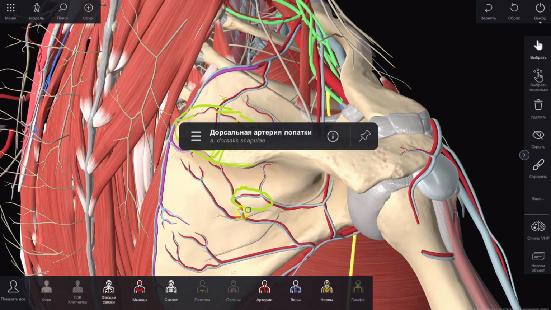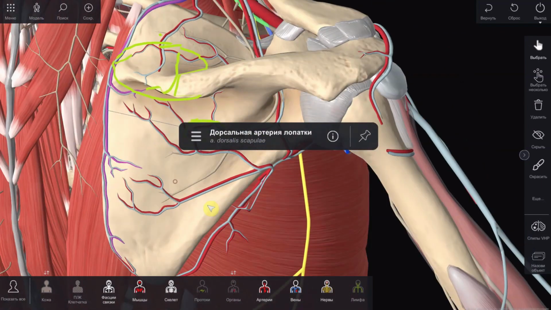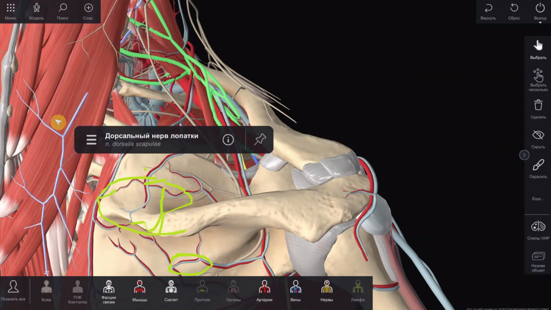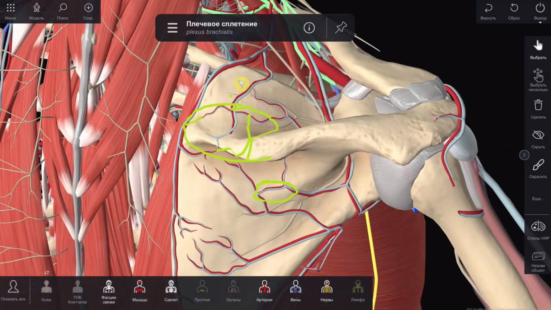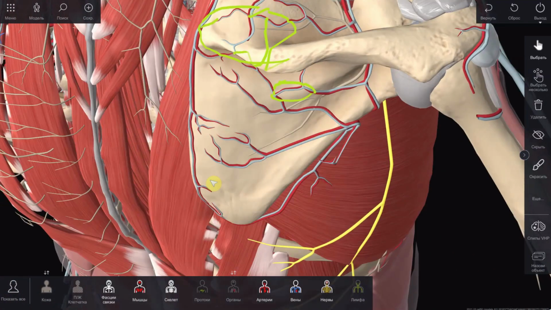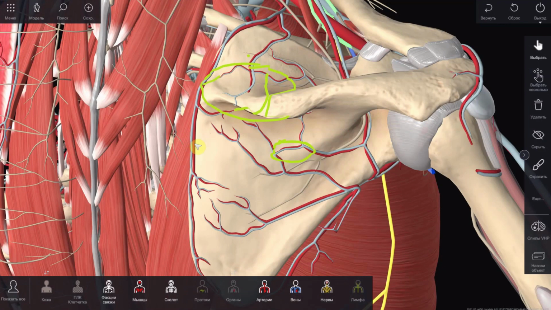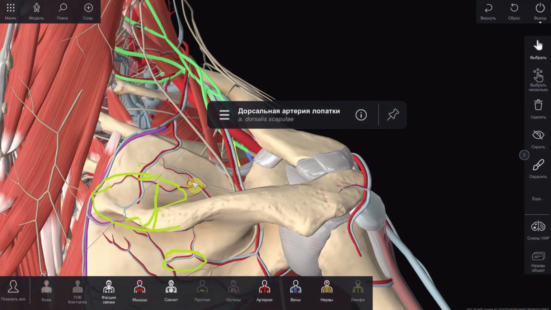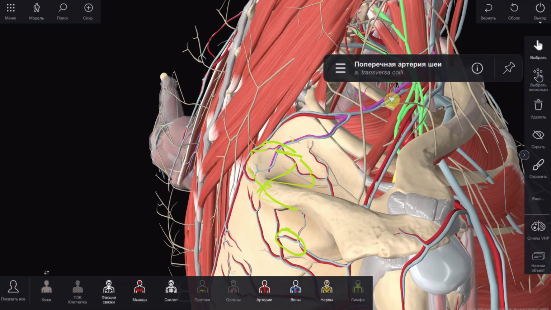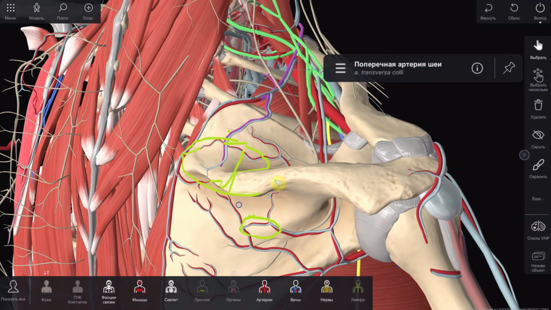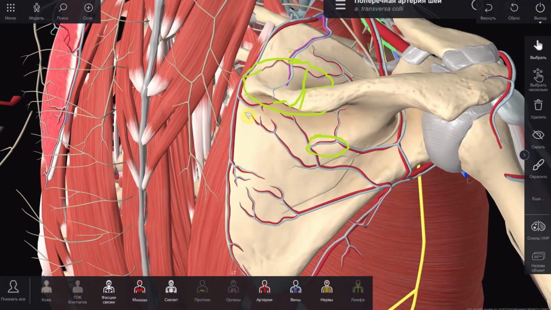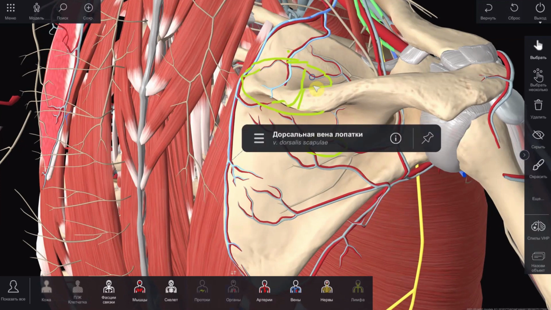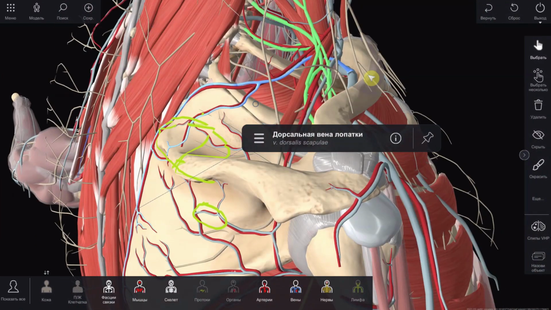The second is arteria, vena and nervus dorsalis scapulae. Nervus dorsalis scapulae departs from the supraclavicular part of plexus brachialis and is directed along the anterior surface of musculus levator scapulae, and it reaches the angulus superior and margo medialis scapulae. Arteria dorsalis scapulae is a deep branch of arteria transversa colli. Together with vena dorsalis scapulae, it is directed along margo medialis scapulae. Vena dorsalis scapulae accompanies arteria dorsalis scapulae and flows into vena subclavia.